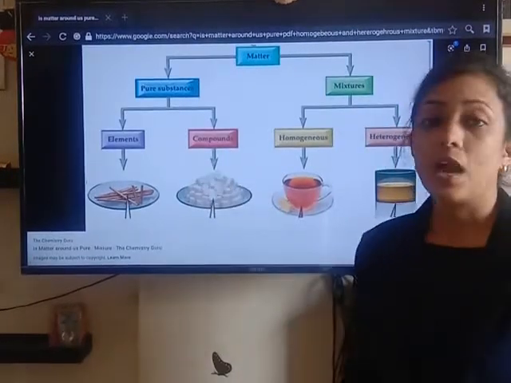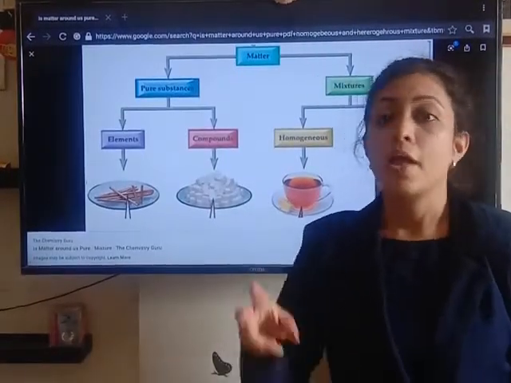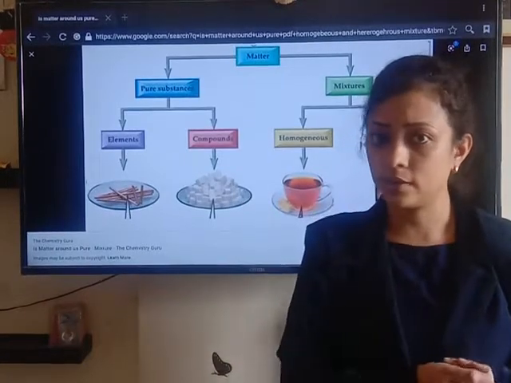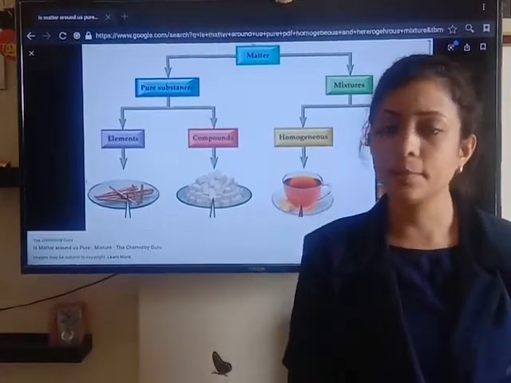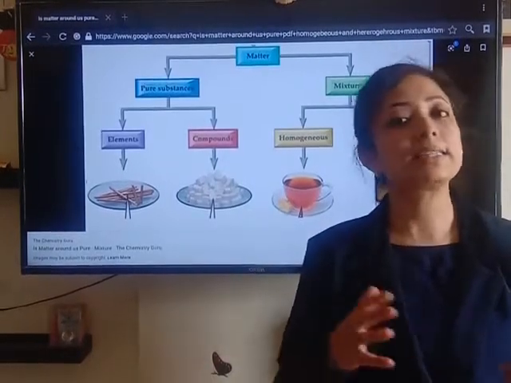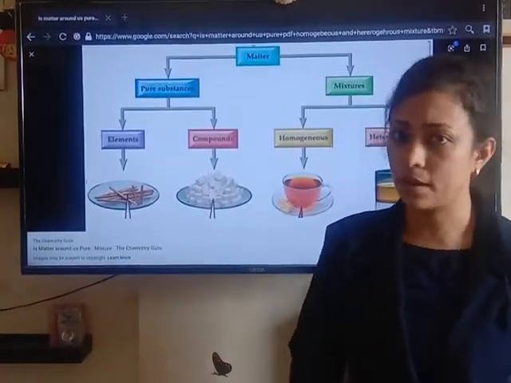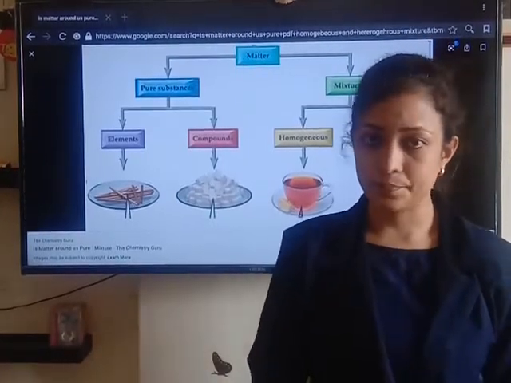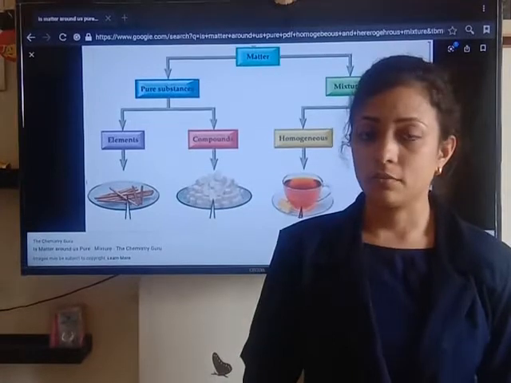Now compound. How are compounds formed? When two different elements join together, joined by a chemical bond, it forms the compound. When two different elements combine chemically, it forms the compound. For example, hydrogen reacts with oxygen, so that will form water. So water is a